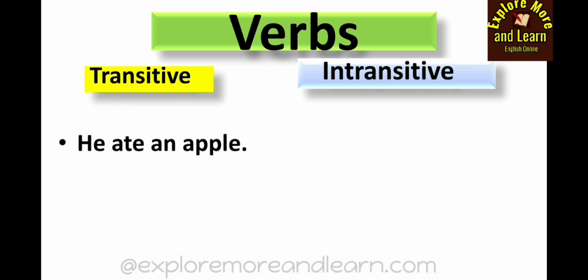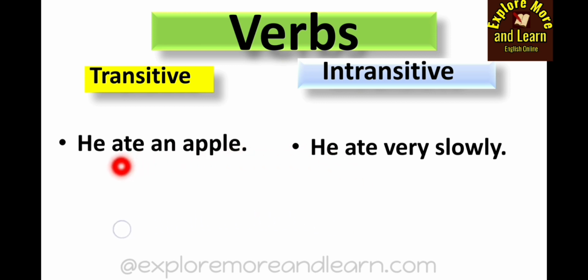And you can change it into passive voice also, right? So ate is a transitive verb here, but ate becomes intransitive when I say he ate very slowly. Here the same word ate is an intransitive verb. Why?